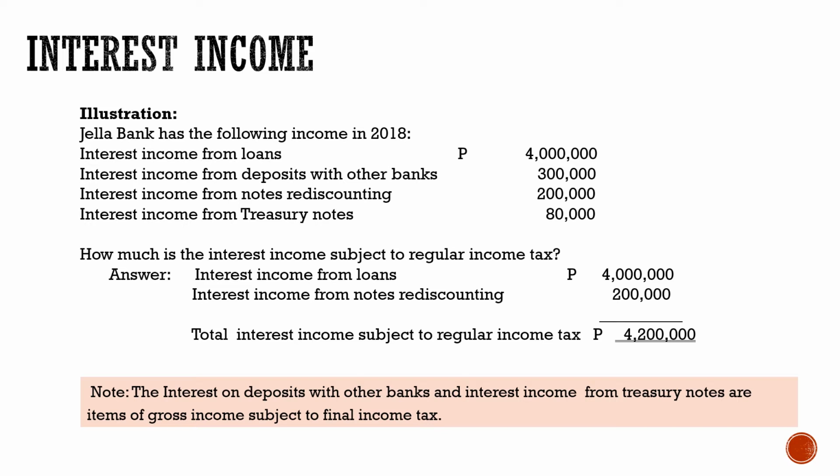How about the interest income from deposit with other banks? This is subject to final tax. And then you will also include interest income from notes with discounting, 200,000, while the interest income from treasury notes is also excluded because this is also subject to final tax. So our total interest income subject to regular income tax is 4,200,000.